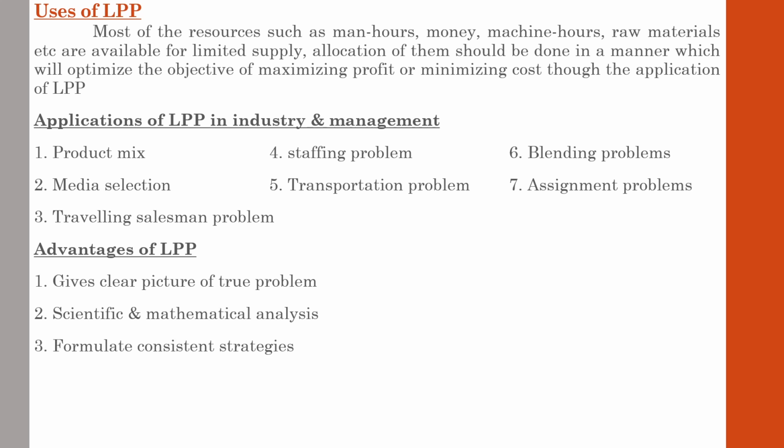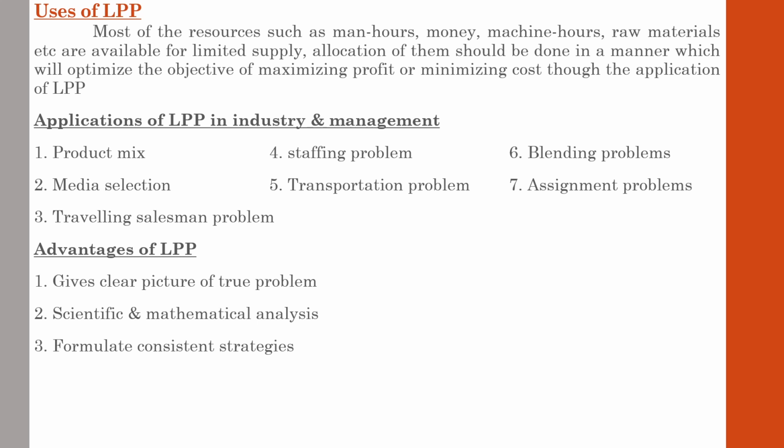Next one, formulate consistent strategies. LPP gives an opportunity to the decision maker to formulate his strategies consistent with the constraints and objectives. The concept is, in LPP, it will give a clear picture about what is the problem the business is dealing with.